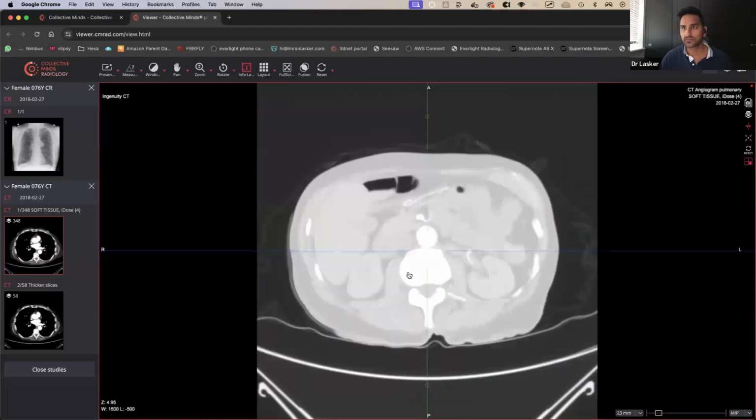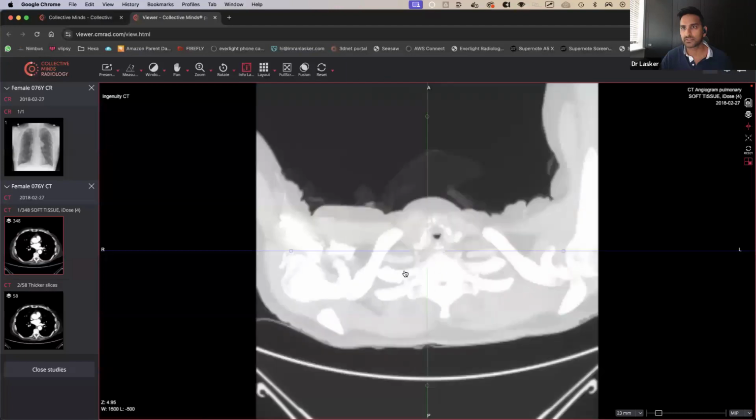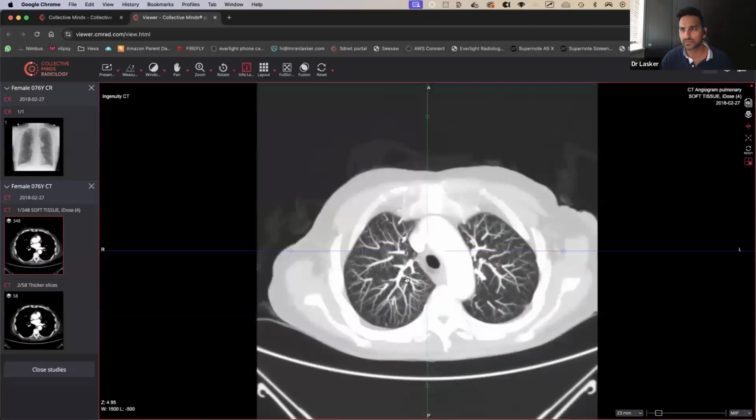So let's scroll through. Let's go right to the top. Come down, come down, come down. Let's see if we can find any more nodules. Kind of gone a bit blurry.